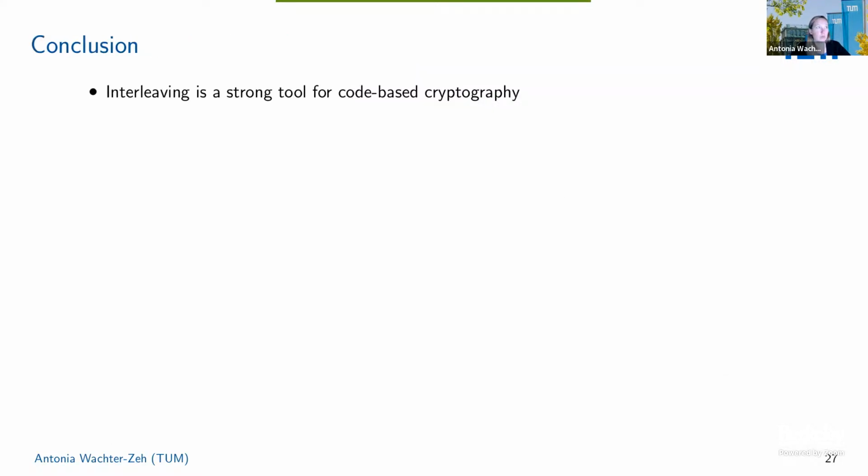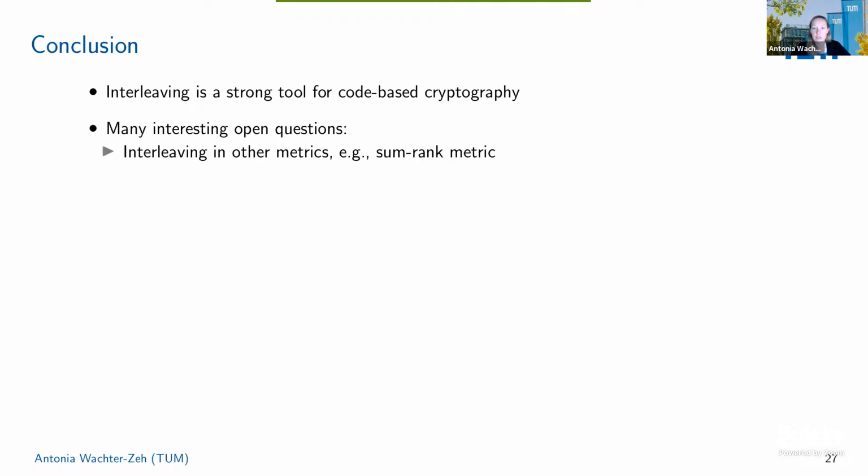Okay, so that already brings me to my conclusion. So interleaving is actually a nice tool for code-based cryptography to play with the parameters to tune them. There are still a lot of interesting open questions. So first of all, you can do interleaving in many other metrics, like, for example, the sum-rank metric. There are some results on the sum-rank metric already, but there's still a lot of things to be done. That's actually, I think, the most interesting thing, to look at the horizontal interleaving of rank metric codes.